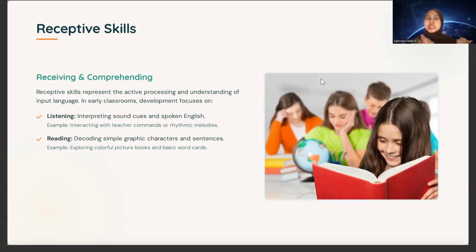And then reading is like having flashcards, something colorful, so the student can read the flashcard, and the vocabulary serves as a reminder based on the flashcard the student sees.